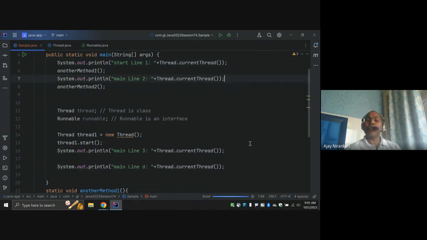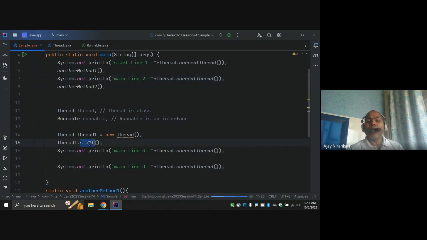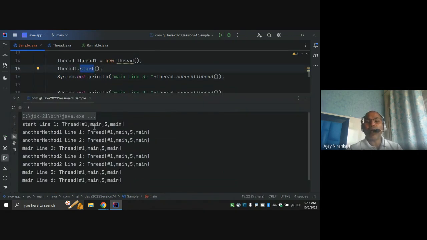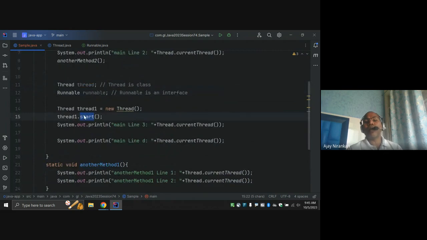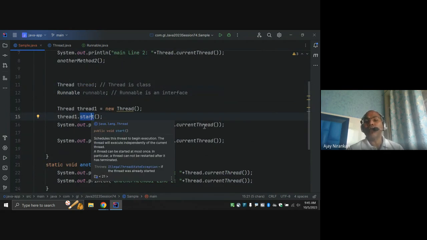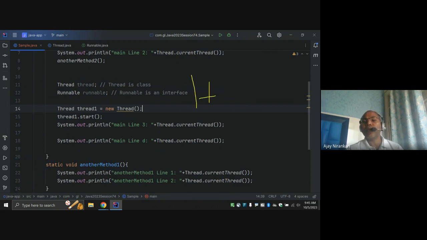The problem here, the question, is what is this thread doing? All these lines are printed by only main, right? Main is done. Here we have not told the compiler or the thread, hey thread, what you will do. Surely the main thread started and parallelly my thread also started, but here I am not telling the thread, hey thread, you have to run this code in the separate thread. The question is, how can we do that? How can we tell the thread, can you run this code of mine?